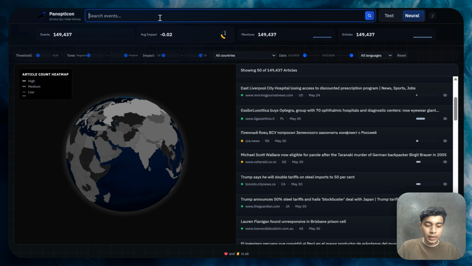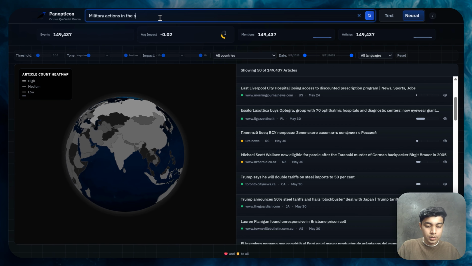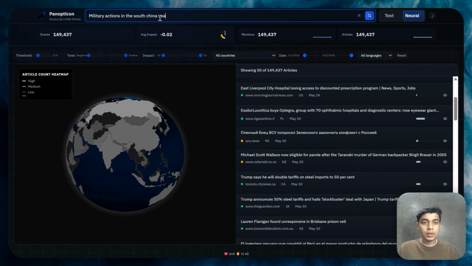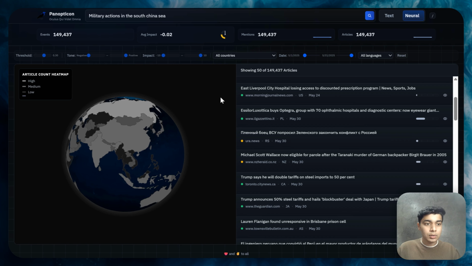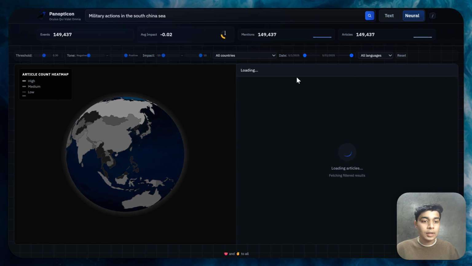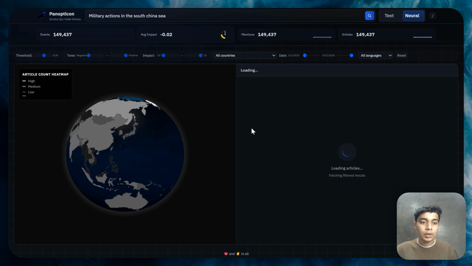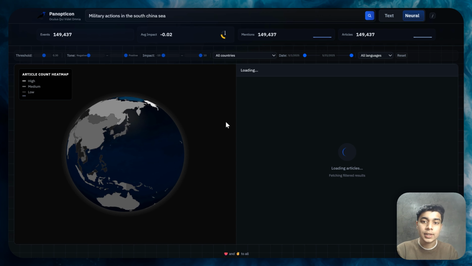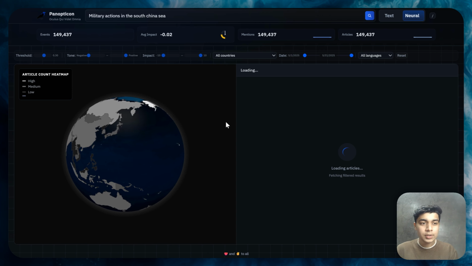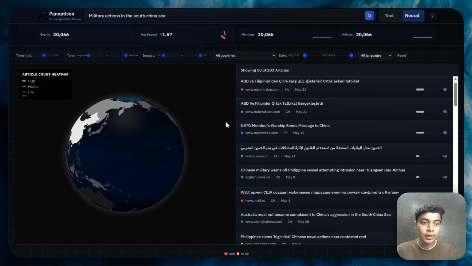So, for example, let's say I will look at military actions in the South China Sea. Turn the threshold a bit. This will just take a second. So it's going to do a custom semantic search with a read anchor across all of the articles in our dataset, which right now comprise around 150,000 events from the month of May 2025.